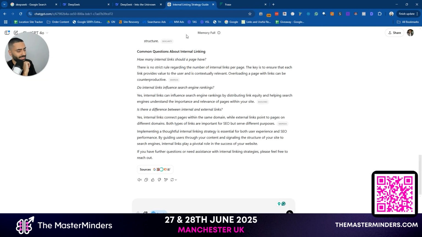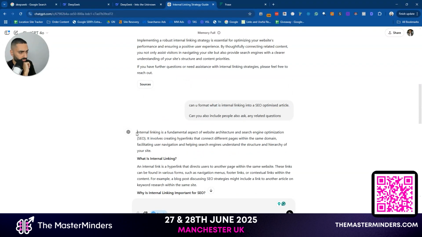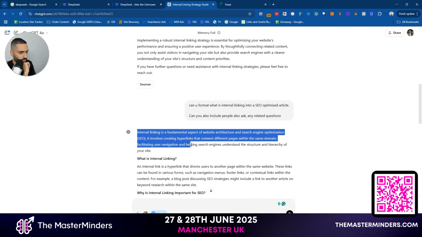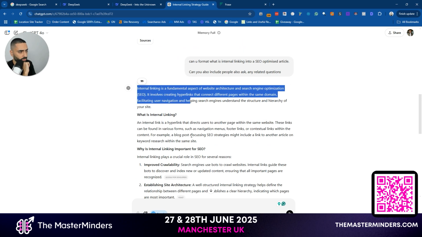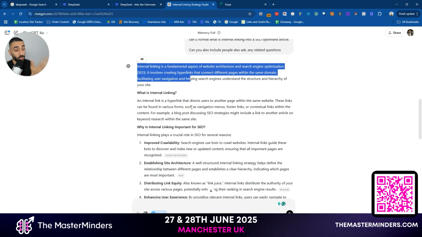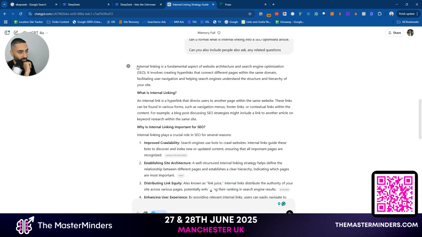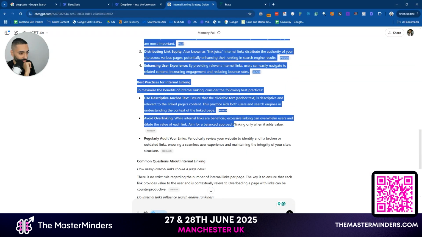But let's actually see the SEO scores. So if we take a look here, I'll also read through it. Internal linking is a fundamental aspect of website architecture and search engine optimization. It involves creating hyperlinks that connect different pages within the same domain, facilitating user navigation and helping search engines understand the structure and hierarchy of your website. The good thing is it's not started the article with "in the world of internal linking." That's what ChatGPT typically does.